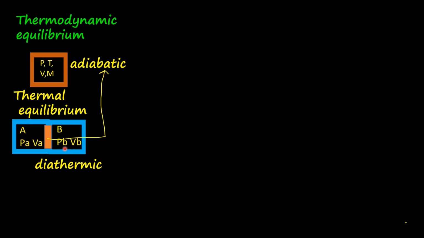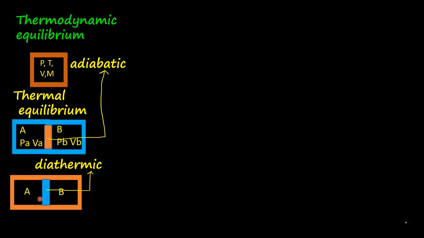Their state variables are different. Therefore, they cannot attain thermal equilibrium. At different points of time, their temperature will be different. Now let us consider another case, again two systems also having their own individual pressure and volume. They are separated from the surrounding by adiabatic wall but mutually separated by a diathermic wall. So what happens is in due course of time, they will exchange energy and they will attain the same temperature. Then the system is said to be in thermal equilibrium.